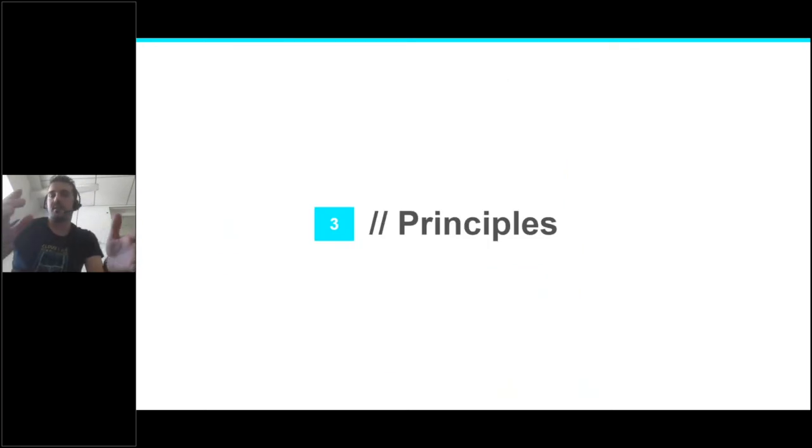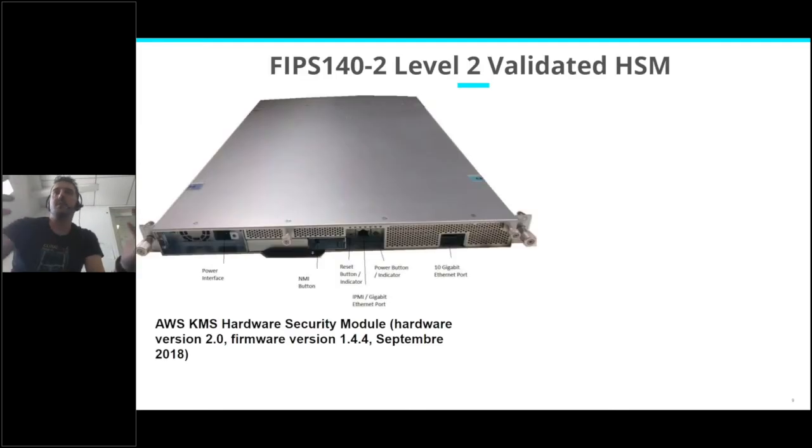So, what are the principles that keep your keys secure? First one is the hardware security module. So it's important to understand what is a hardware security module. The picture you see is an actual picture of an actual HSM used by AWS KMS. I didn't go into the data center.